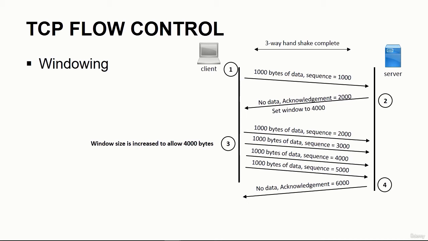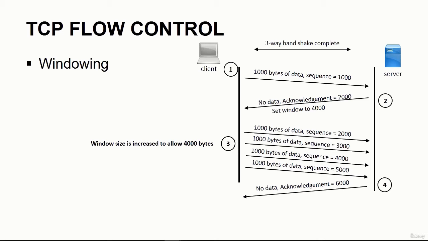Another TCP function is to provide flow control. Now it does this with a process called windowing. The TCP send window is dynamic and can be made larger or smaller by the receiver to allow larger or smaller amounts of data to be sent by the client at one time.